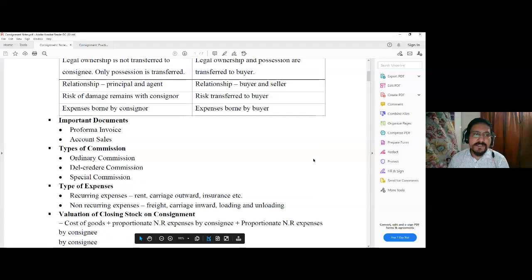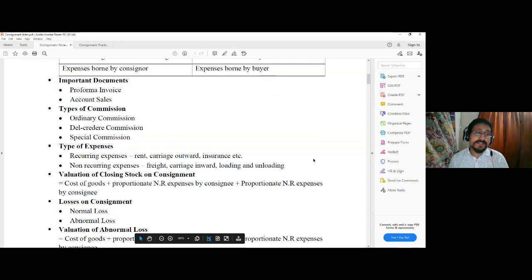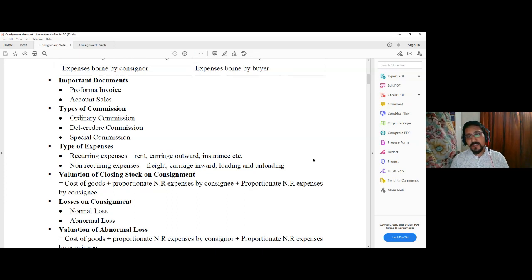Now in case of consignment, certain expenses are incurred. These expenses are incurred by both the consignor and the consignee. Why are these expenses incurred? Because the consignor needs to send the goods to the consignee, so it needs to incur certain expenses such as freight, such as certain insurance premium, etc.